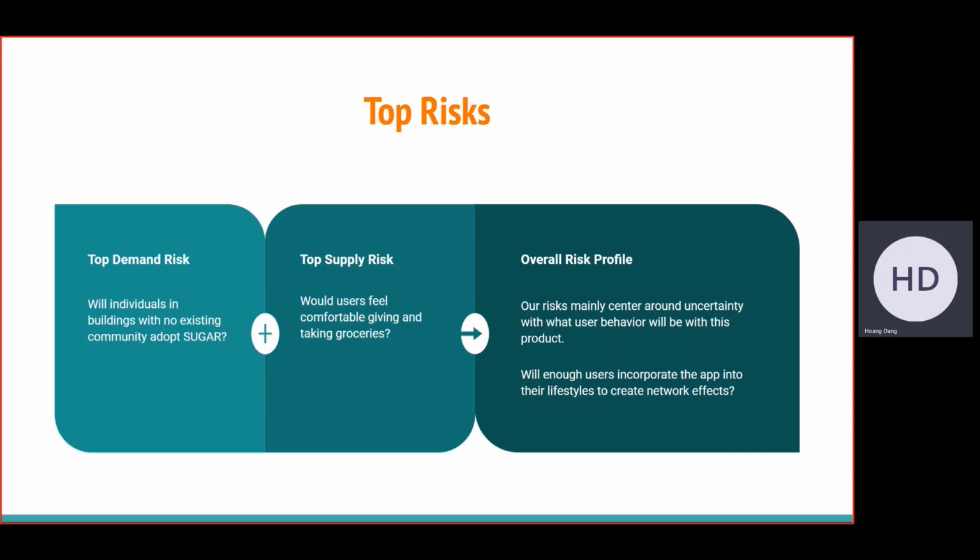Our top risks. So we have 3 categories of risks. Our first is our top demand risk, which is why will individuals in buildings with no existing community adopt Sugar? Then we have our top supply risk, which is would users actually feel comfortable giving and taking groceries? And our overall risk profile. Our risks are mainly centered around uncertainty with what user behavior will be with this product. So our ultimate risk is will users incorporate the app into their lifestyles to create the network effect.